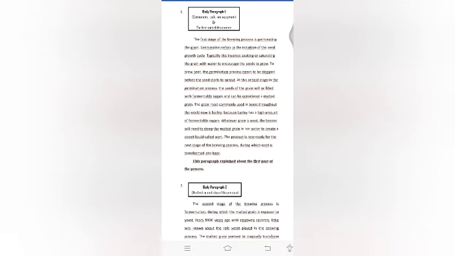Whatever grain you use, the brewer will need to steep the malt grain in hot water to create a sweet liquid called wort. The product is now ready for the next stage of the brewing process, during which wort is transformed into beer. This paragraph explains the first part of the process.